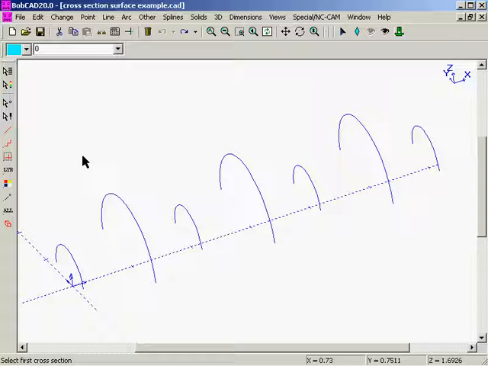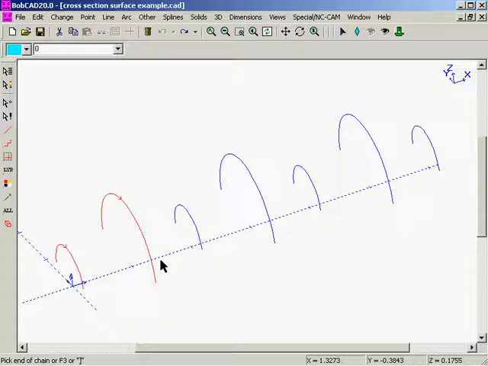actually chain selection mode. So we click on the first cross-section. You'll notice the directional arrow at the midpoint of this arc will go in either direction. Point it in the direction of your choice, click your left mouse button one time and then your right mouse button. This allows you to move on to the next piece of geometry.